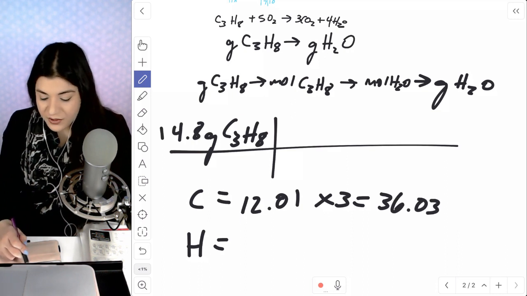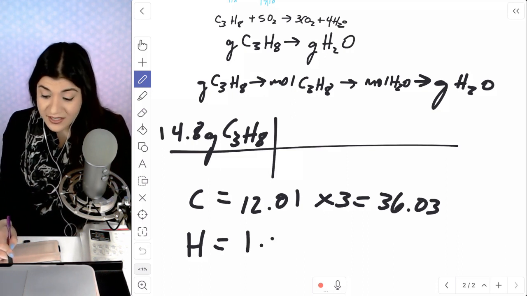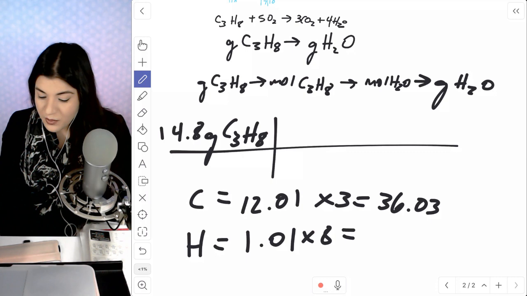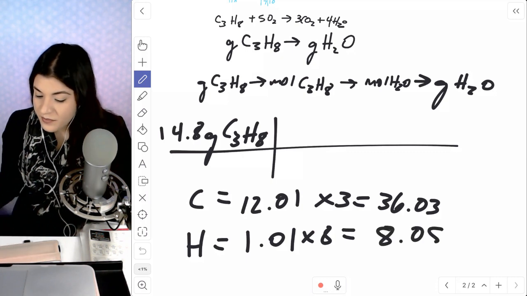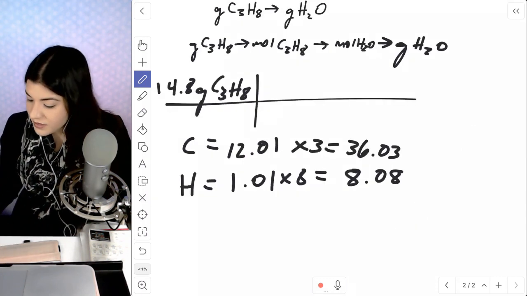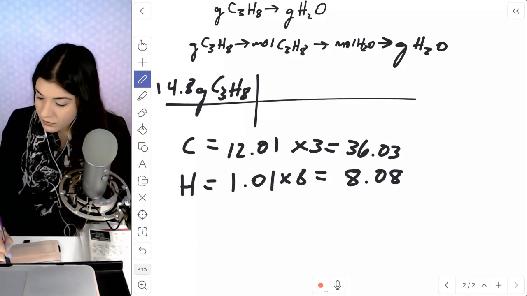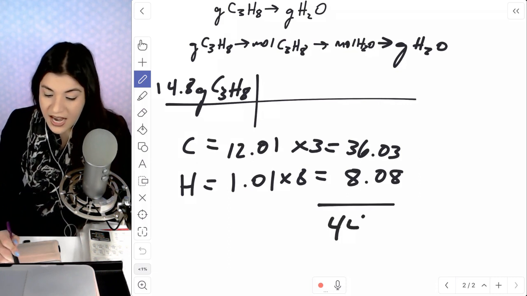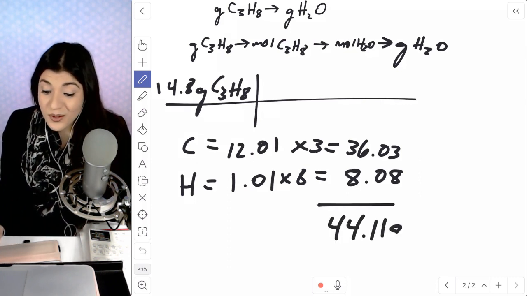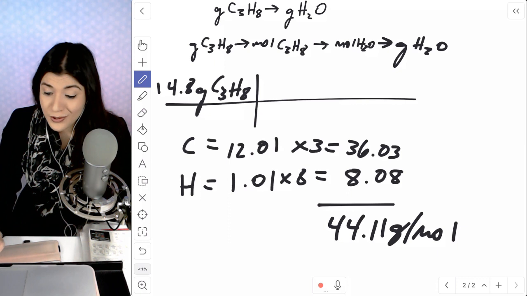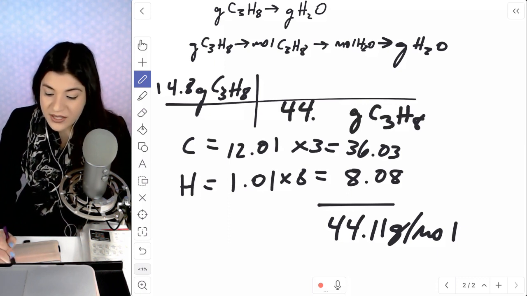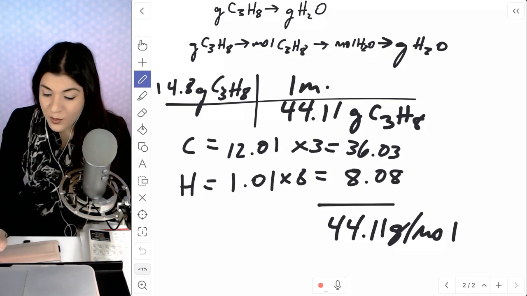And then hydrogen, that's 1.01 times 8 since there's 8 of them, giving us 8.08. Okay, adding this all up, we'll get 44.11. And that's grams per mole, I'm going to place that on the bottom so it can cancel with the grams of propane. So just using molar mass here to allow us to get to moles of propane.